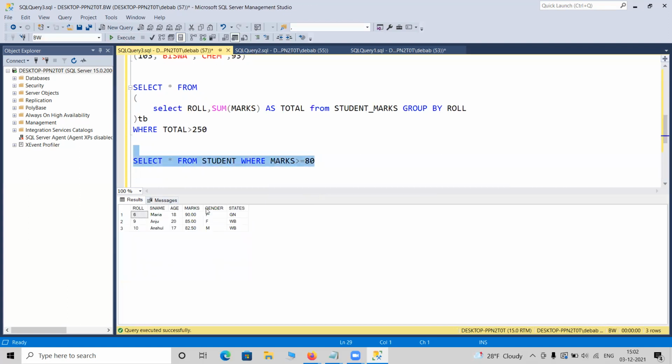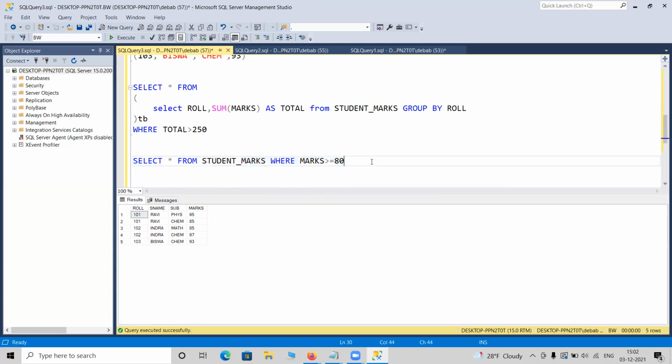If I do that, I get only 3 records. Okay, sorry, it was not on student, it was on student marks. Just allow me 1 minute. So I need to look into this new table. I have only 5 marks.